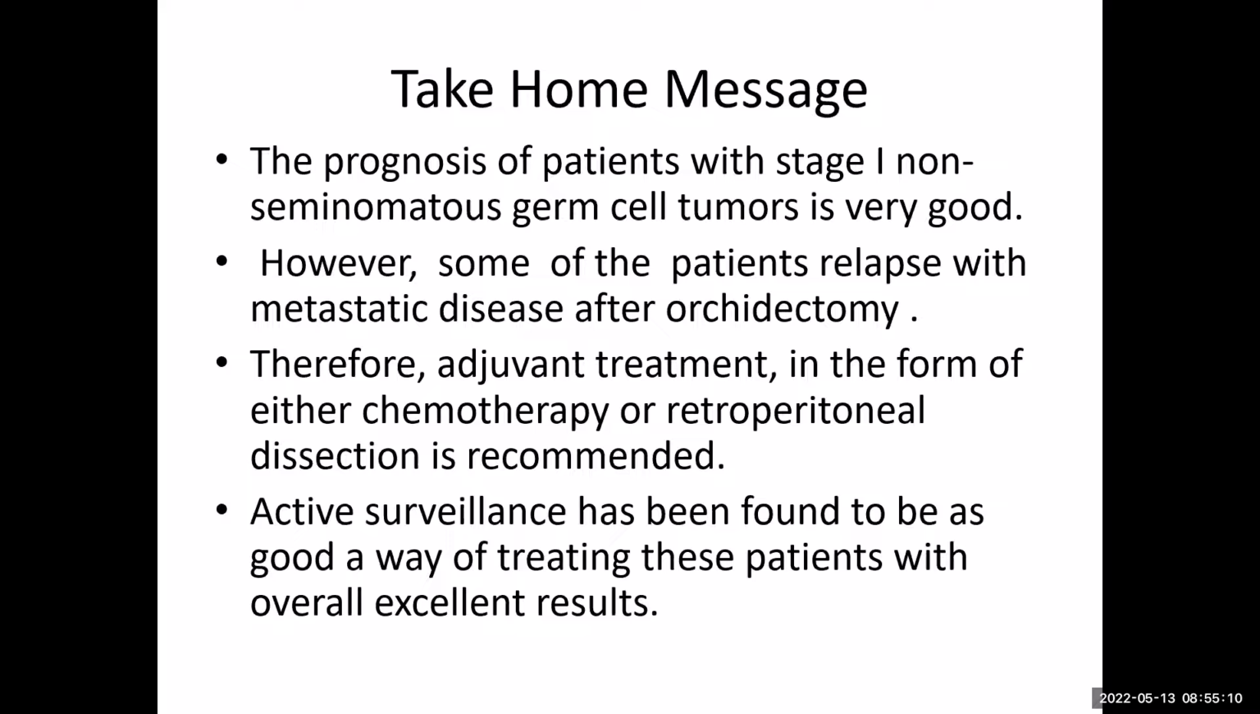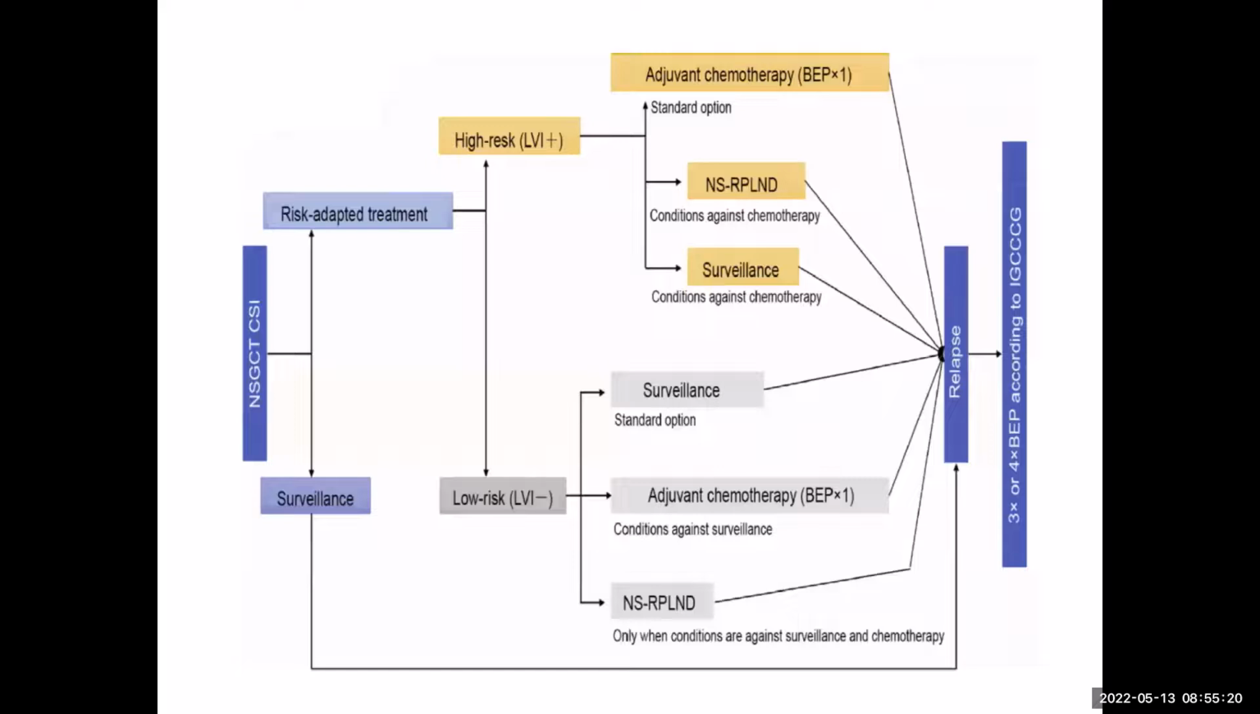Practically, we rarely see low risk NSGCT in our setting. Most of the time, we see disease which is on the slightly higher stages. So that is NSGCT stage 1. If the patient opted for surveillance, and then if there is a relapse, they will be treated with 3 or 4 cycles as per their risk.